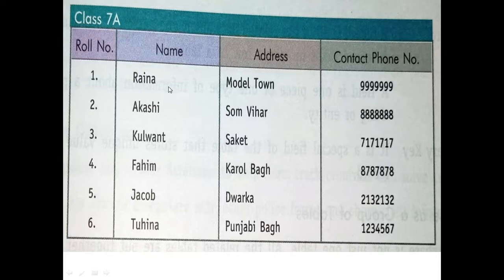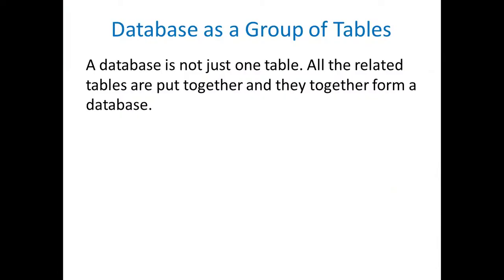Class 1A, 1B, 1C, 1D, 2A, 2B, 2C, 2D, like this. So all of these tables are saved in a database in a school. So we can say a database is not just one table. It can be one table also, but it can be a group of tables also.